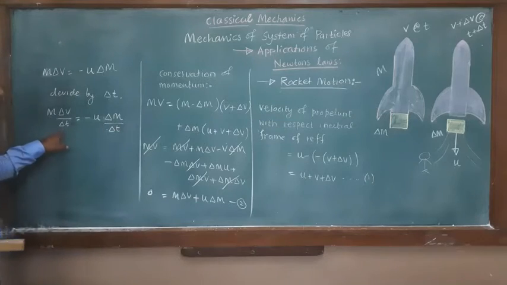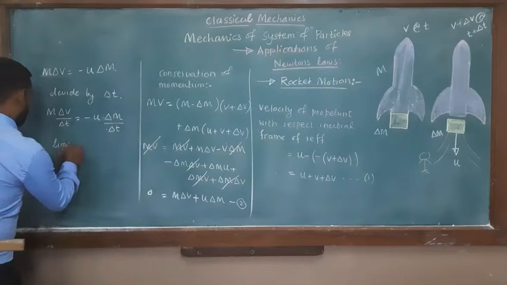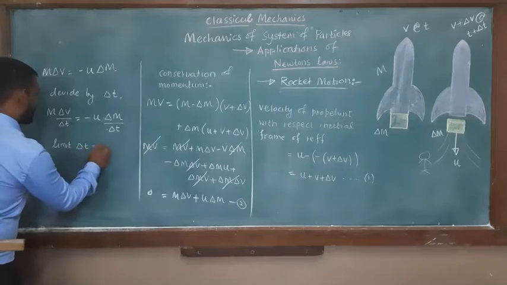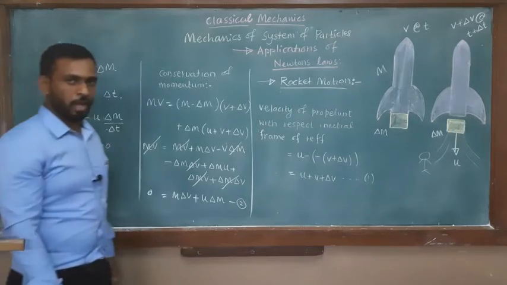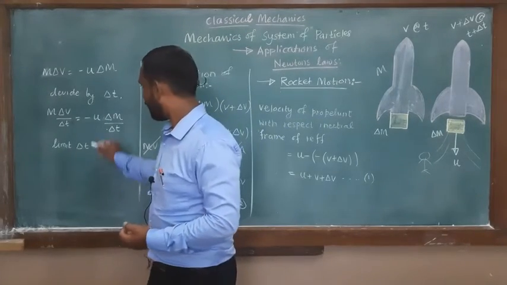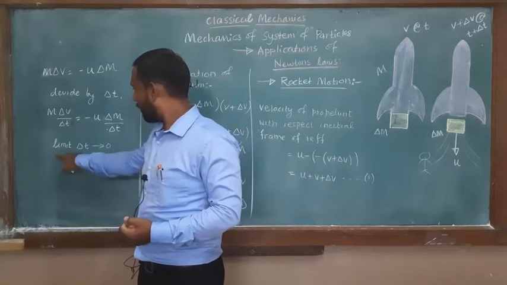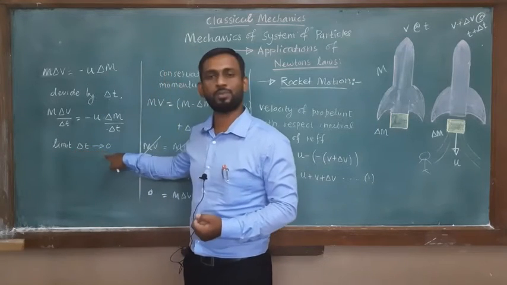Look at this equation, delta v by delta t. Suppose we apply the limit delta t tends to 0, so what do we get? Why do we apply this limit? Because we want this derivative as an exact differential equation. That's why we apply the limit delta t tends to 0.